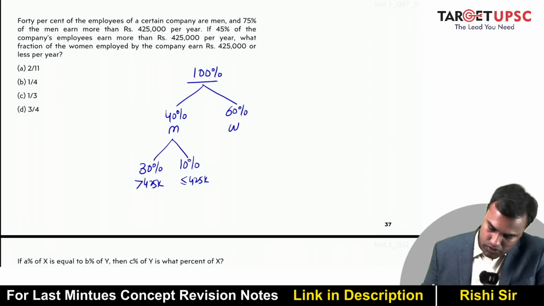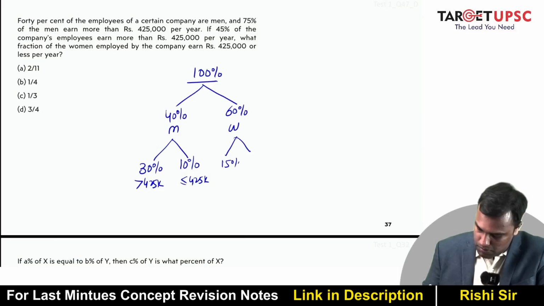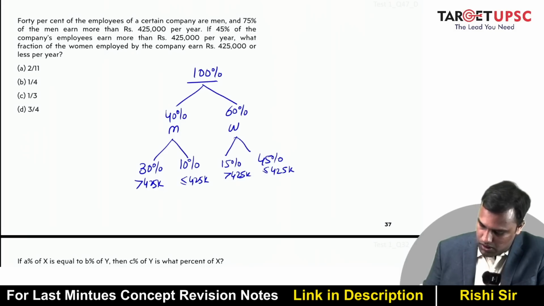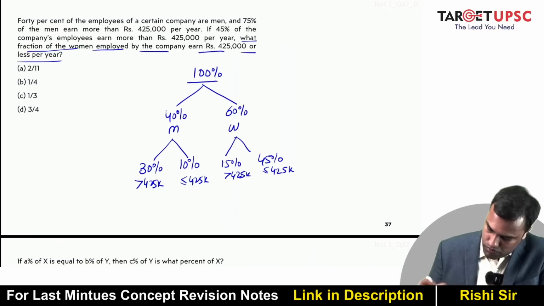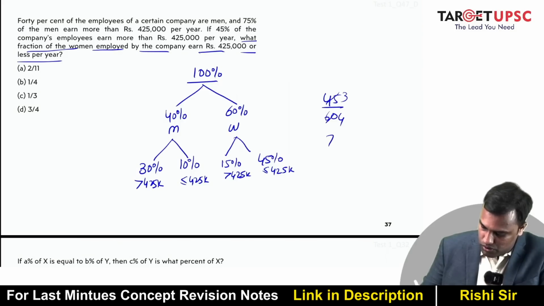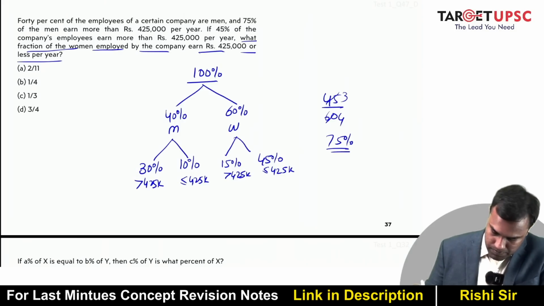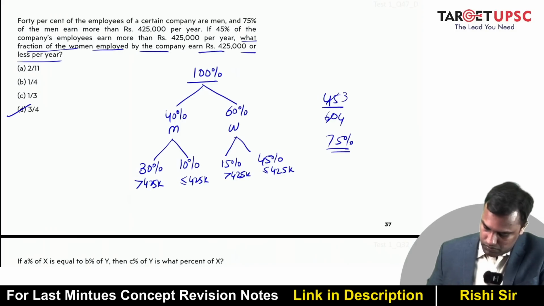If 45% of the company's employees, so 30% is here. So can I say remaining 15% will be here? So remaining 50, 60. So 45% will be less than or equal to 425k. What fraction of the women employed by the company earn 425,000 or less? What fraction of women? So 45 of 60. So that's 3 by 4. 75% of women. 3 by 4.